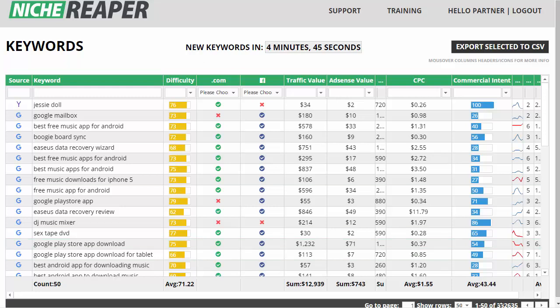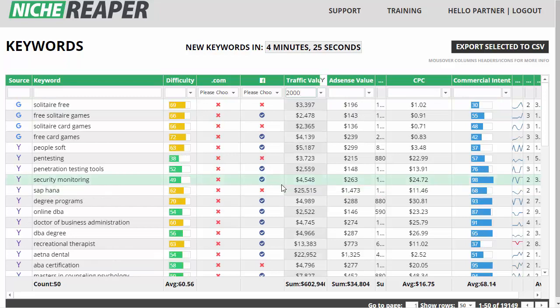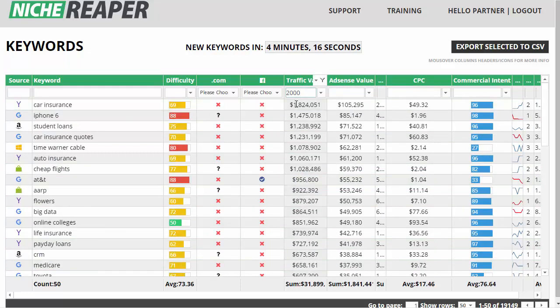At the moment, there are 332,000 and something keywords in the database, which is plenty for everyone to look at. Now, just for kicks, I started playing around here. Okay, I would like a keyword that has a minimum traffic value of more than, I don't know, $2,000. So I enter that, and as you can see, it just changes everything. Boom, there you go. Now I want to sort this by descending. So the highest one I see is traffic value, car insurance, 1.8 million.